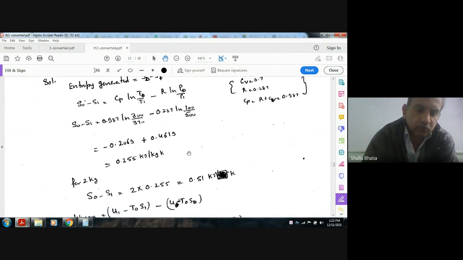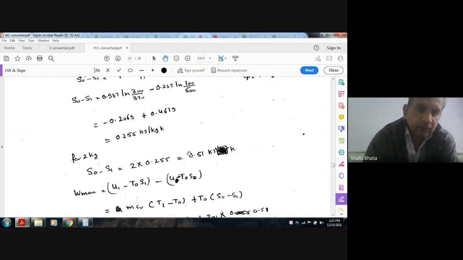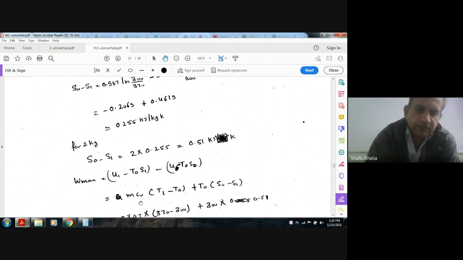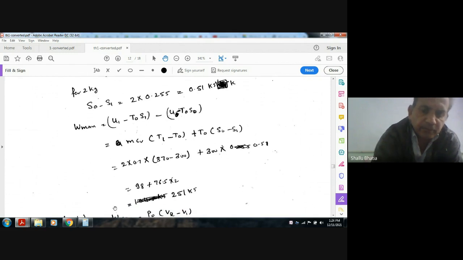Okay, or entropy generated. So by using this concept, U minus T naught S1 minus U naught T naught, or by using the first law. This is the first law. So this is the change in internal energy. This is heat supplied. Heat supplied minus change in internal energy. So we can get the maximum amount of work.